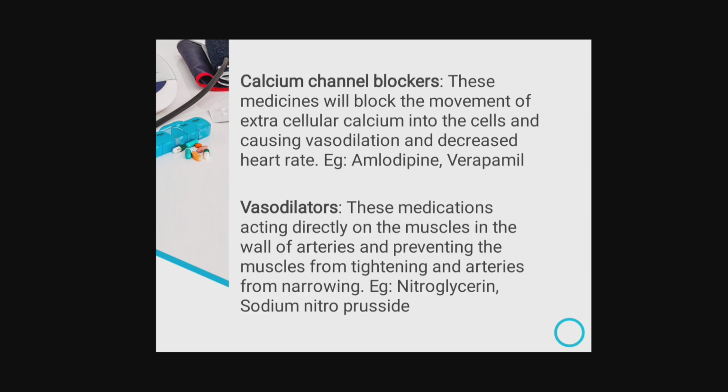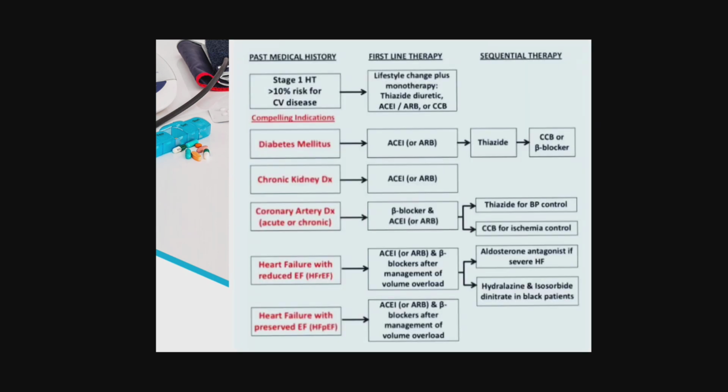Next, calcium channel blockers. This medicine blocks the movement of extracellular calcium into cells, causing vasodilation and decreasing the heart rate. Next class, vasodilators. This medication acts directly on the muscles in the wall of arteries, preventing the muscles from tightening and the arteries from narrowing. An example is nitroglycerin.